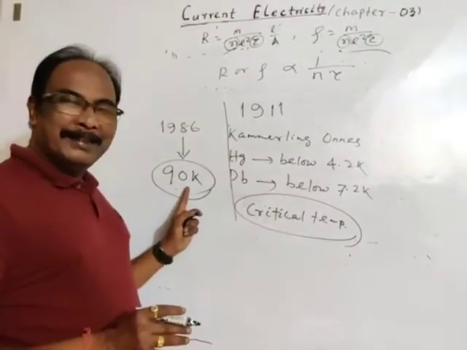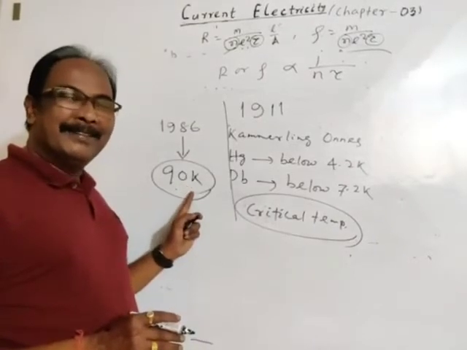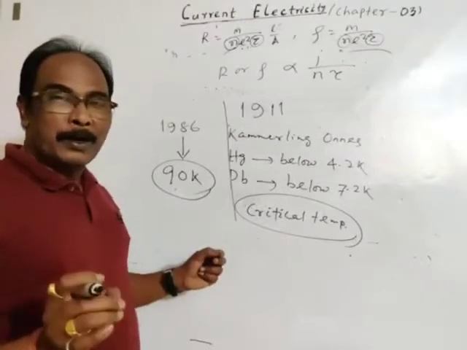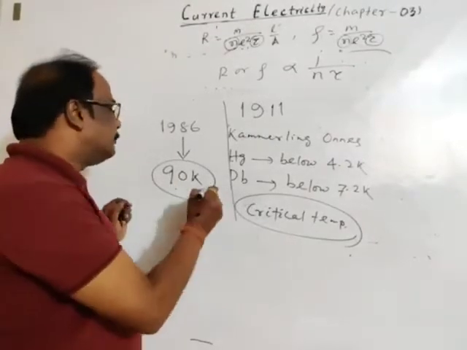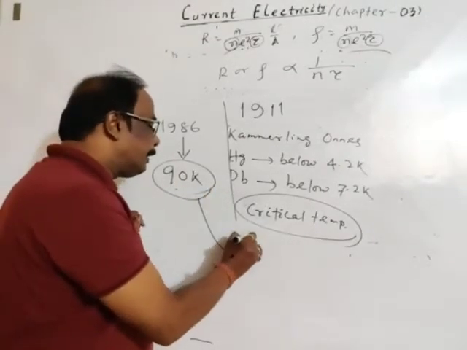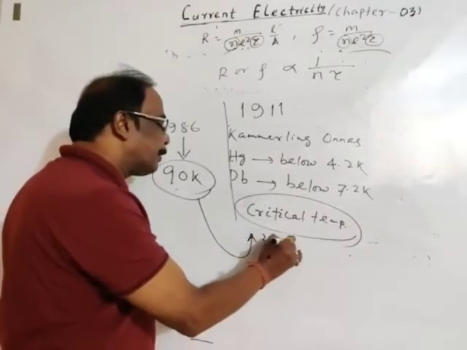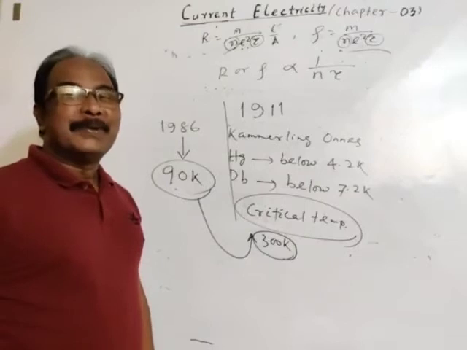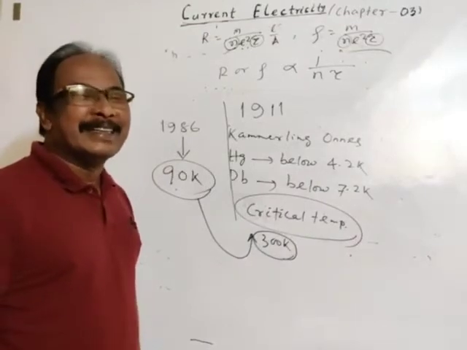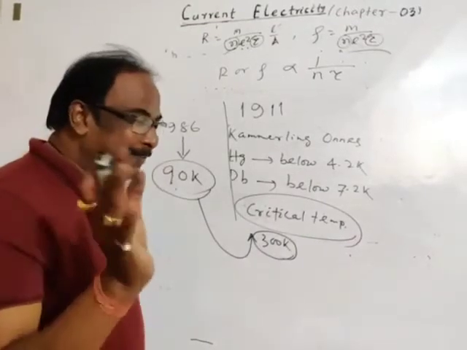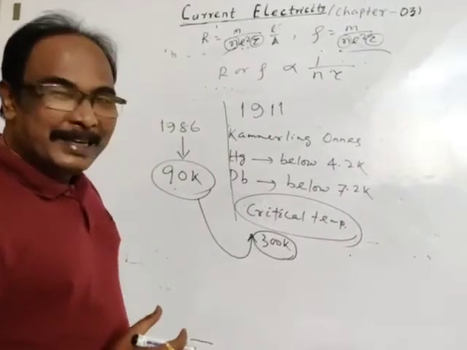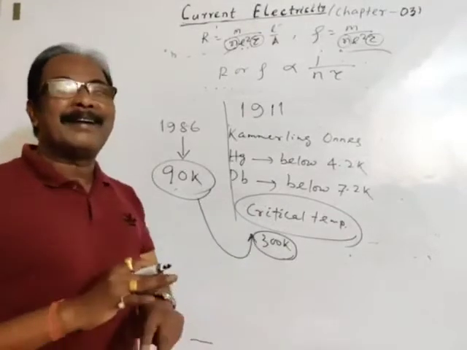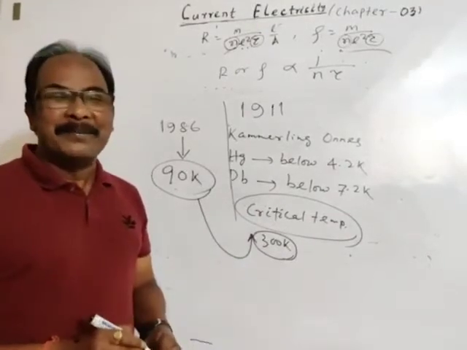Some alloys are showing superconductivity, so the time will come when this temperature range will increase to normal temperature, 300 Kelvin. So we are waiting for those days. Maybe in your generation you may see a superconductor at room temperature.